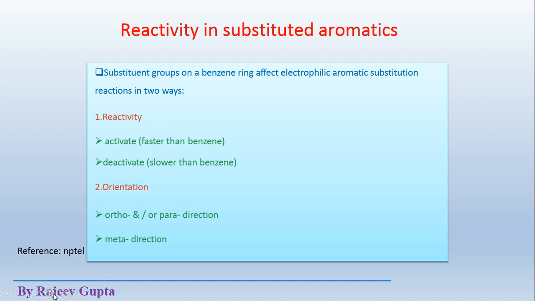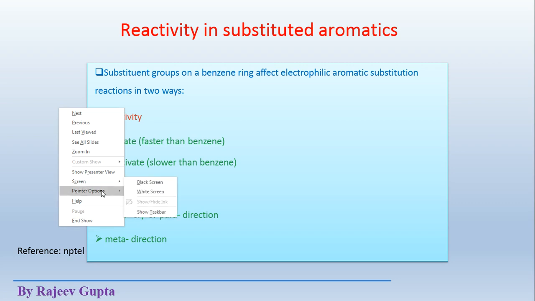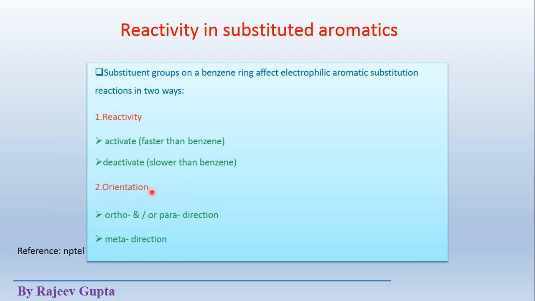Here we only saw substituents which contain plus I effect or plus R effect, which were ring activators, means which activate the ring and make it more feasible for aromatic electrophilic substitution.